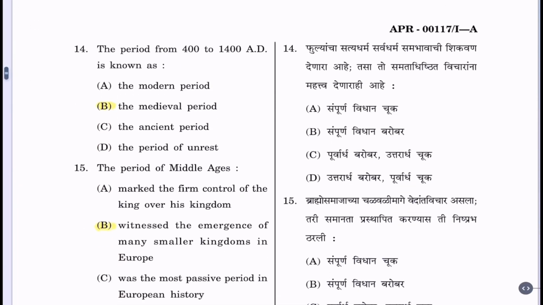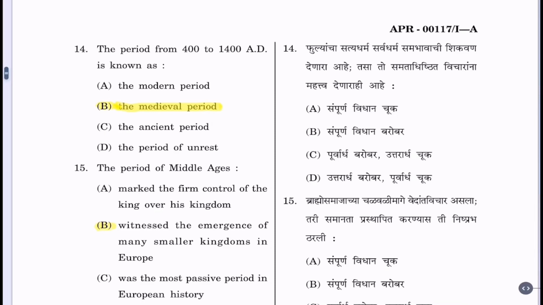Question 14. The period from 400 to 1400 AD is known as: A. The modern period, B. The medieval period, C. The ancient period, D. The period of unrest. The correct option is option B.